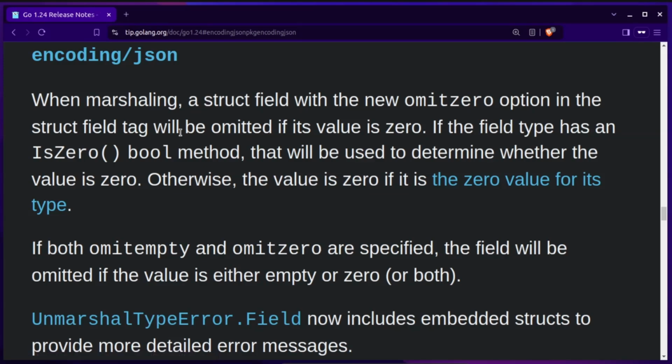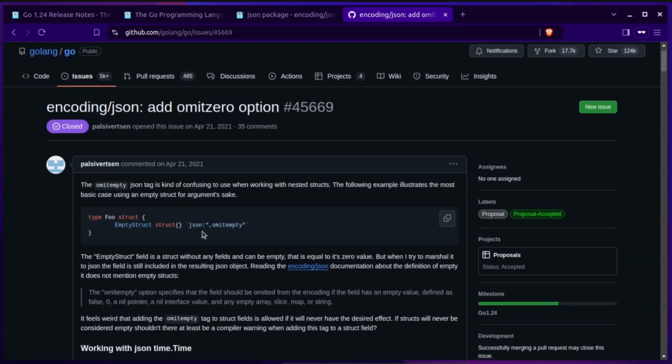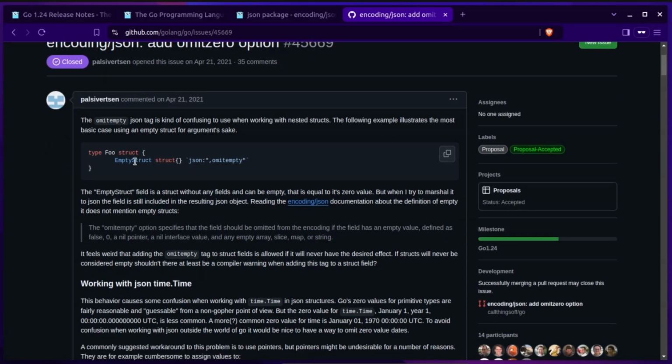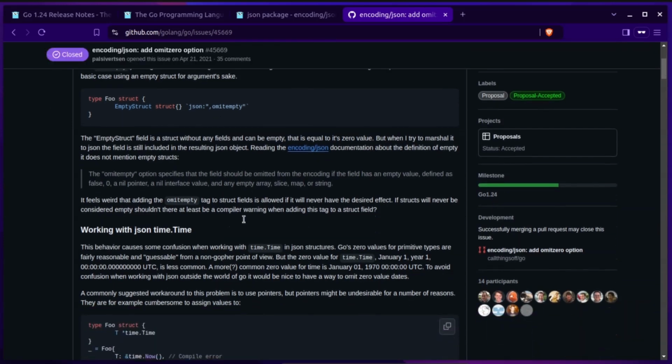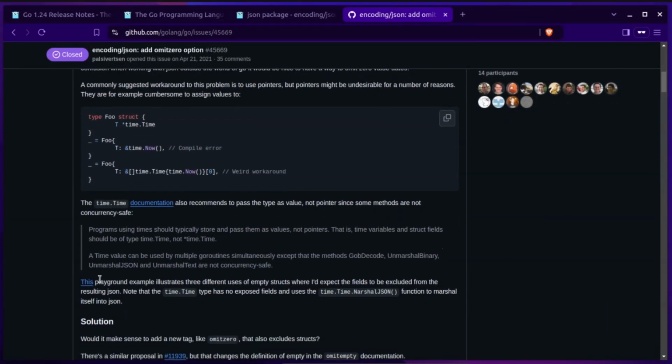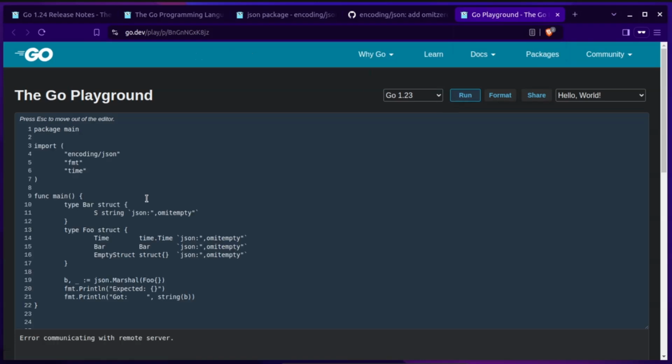So if you see the proposal clearly here, we have defined that empty structs are included in the marshalling process. Here we have given a nice example of an empty structure. We'll have a few fields like time and an empty structure, and then a structure with a string field in it, and we initialize the bigger structure as empty, but it actually didn't omit the time field and the empty structures, which it should have.